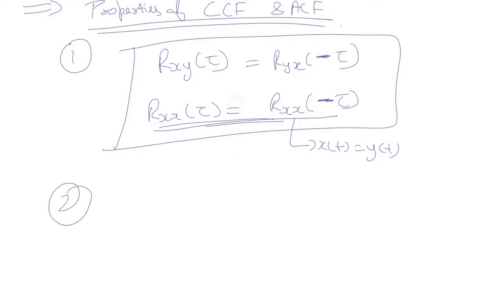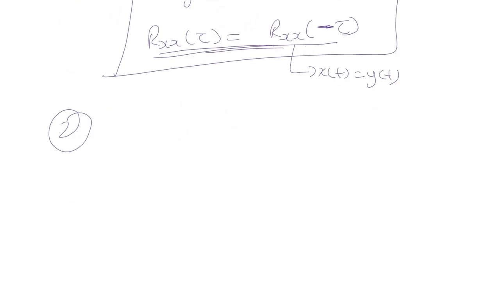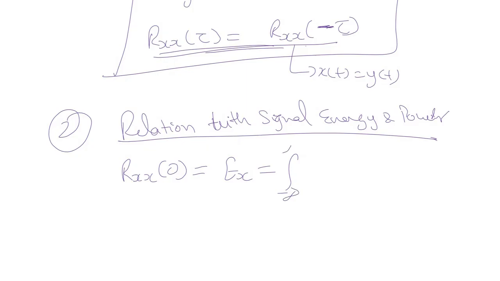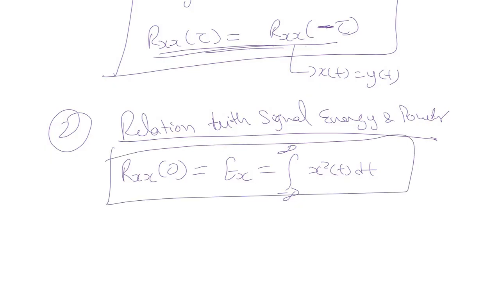Second one is regarding the relation with signal energy and power. If you look at the expression of the autocorrelation function, Rxx(0) is nothing but the energy of the signal, because it is limited to integral x squared(t) dt. This is for the energy signal.